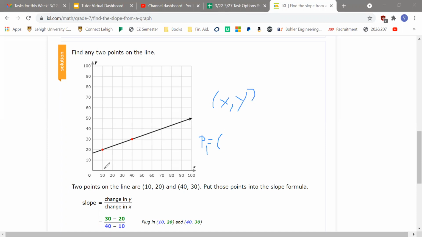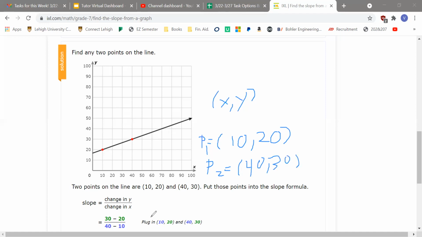So P1 is equal to, first you find where it is on the x-axis, at 10, and then where it is on the y-axis, at 20. Now we look at P2, the second point. X is 40 and Y is 30. So we have our 2 points now.